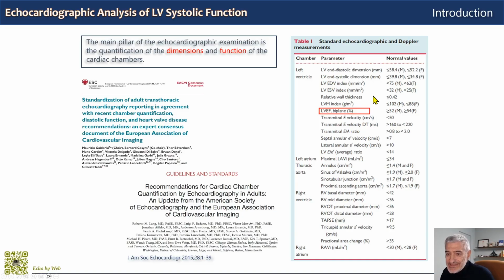We have already seen how to measure volumes and mass in the other talk on this EchoBioWeb channel about mass and estimation of volume. We will now see with this talk how to deal with left ventricular ejection fraction, systolic function in general, and stroke volume. But indeed, we may have more tools that address systolic function, as we will see in a minute.